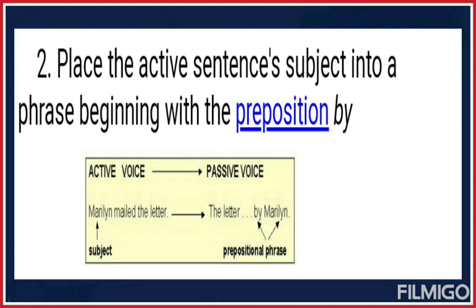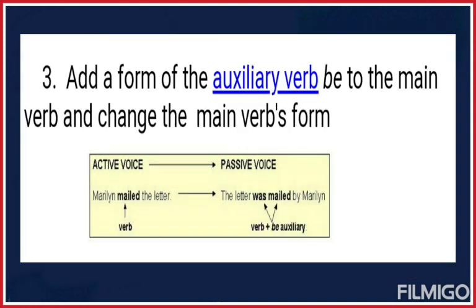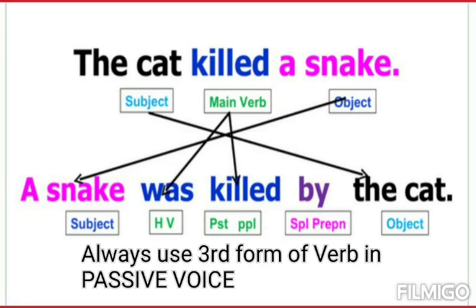And after this rule, we'll have to add a form of auxiliary verb to the main verb and then change the main verb's form, and in the passive voice, we always use the third form of the verb. Let's understand it with the example, the cat killed a snake.